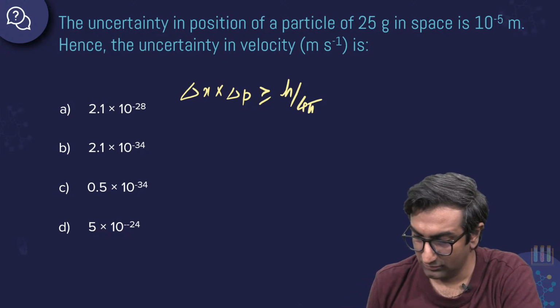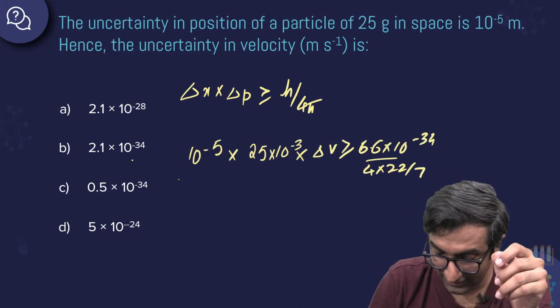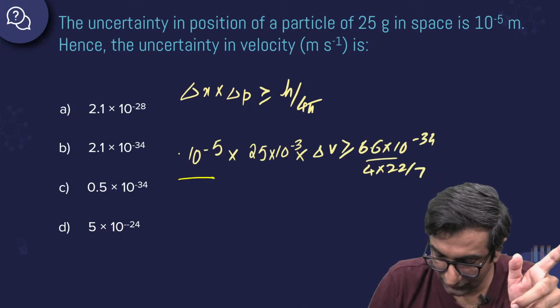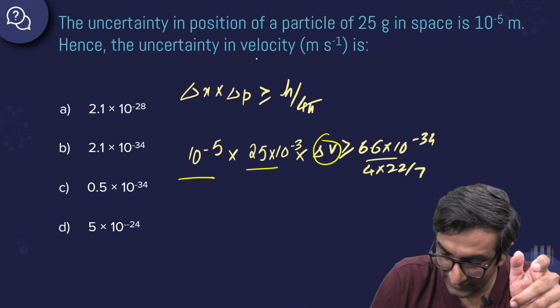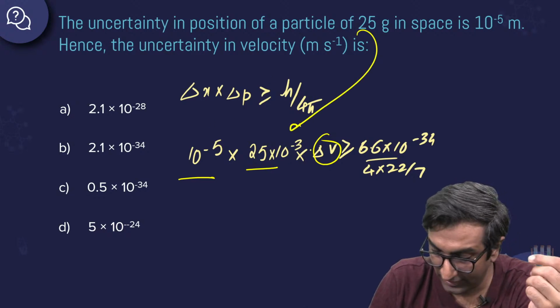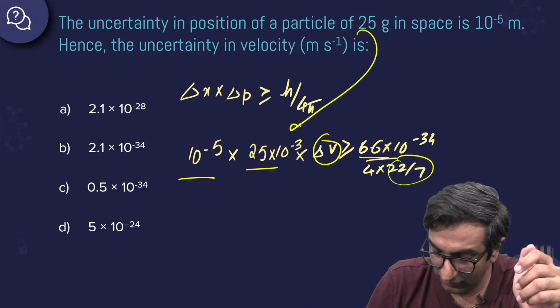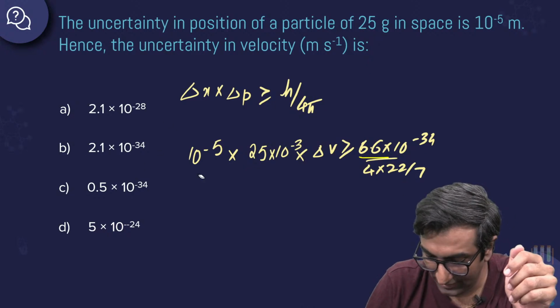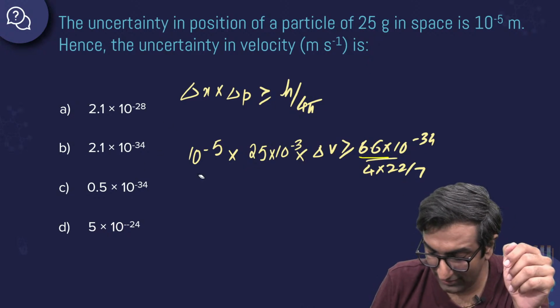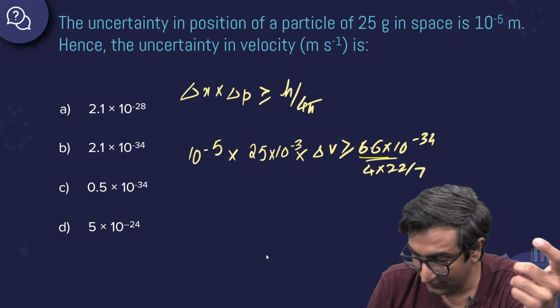So, substitute all these things. Delta x is 10 power minus 5. Delta p is what? M into delta v. I've put the mass in here, 25 gram, meaning 25 kilogram. And this is h by 4 pi. I've taken pi as 22 by 7. Okay, so we can get delta v. It's going to be very, very small, so it's negligible, right?